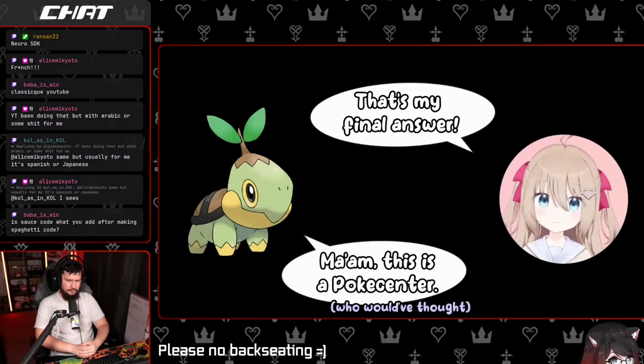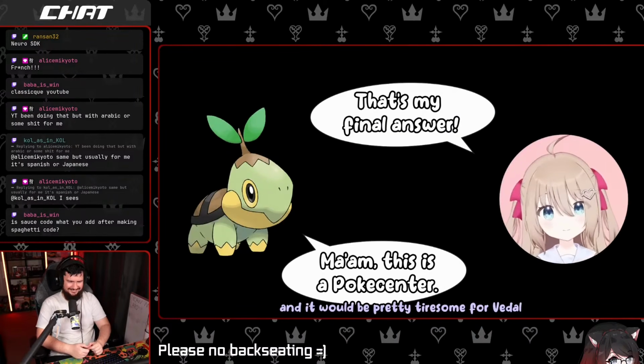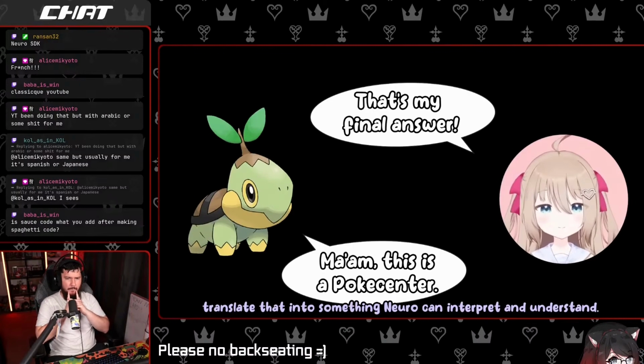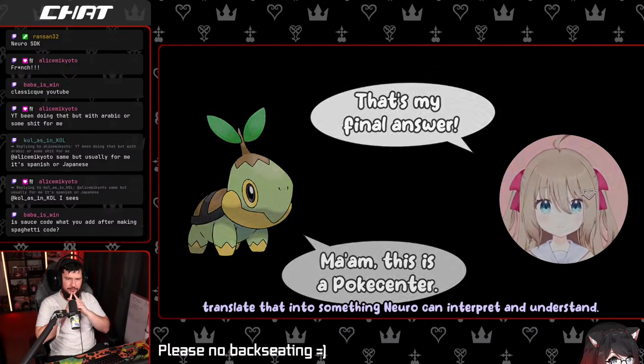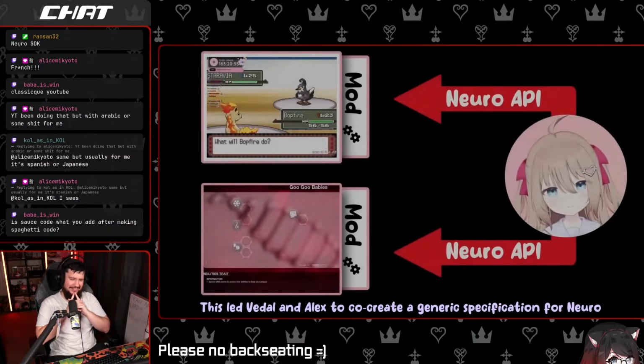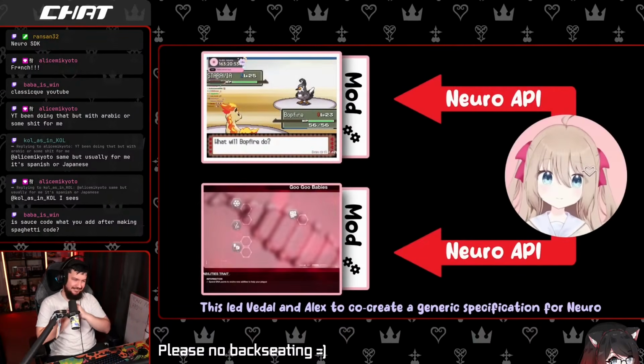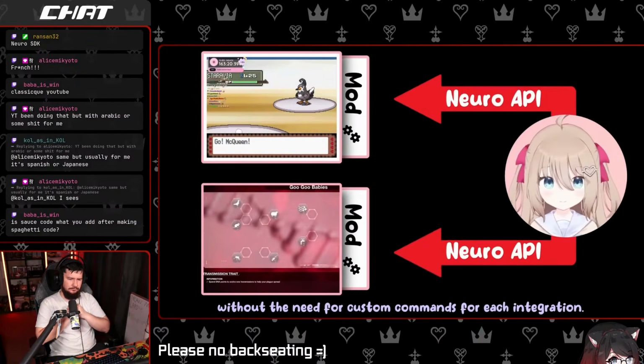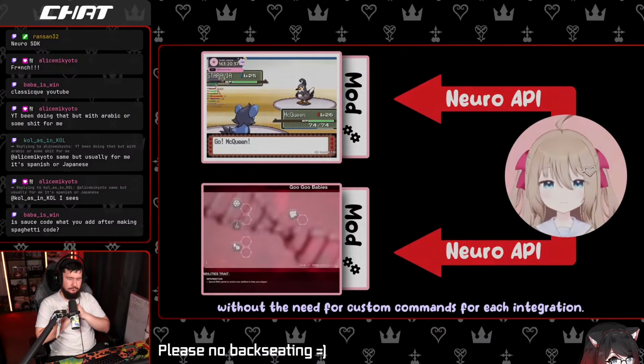Sure. Well, who would have thought? And it would be pretty tiresome for Vedal to have to create a new set of commands per game and translate that into something Neuro can interpret and understand. This led Vedal and Alex to co-create a good generic specification for Neuro to be able to interact with any integration, without the need for custom commands for each integration.